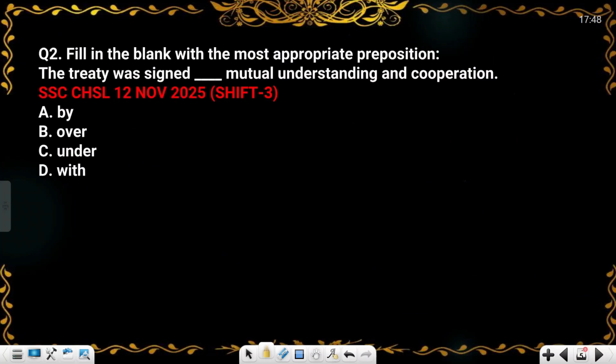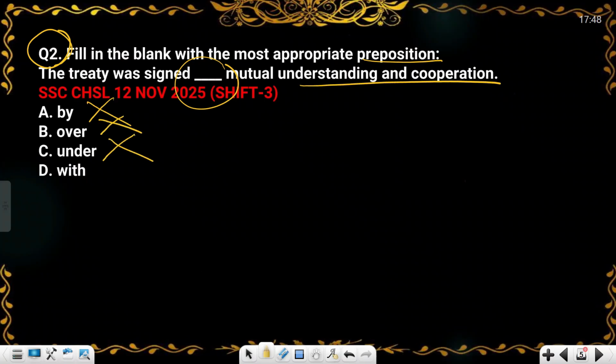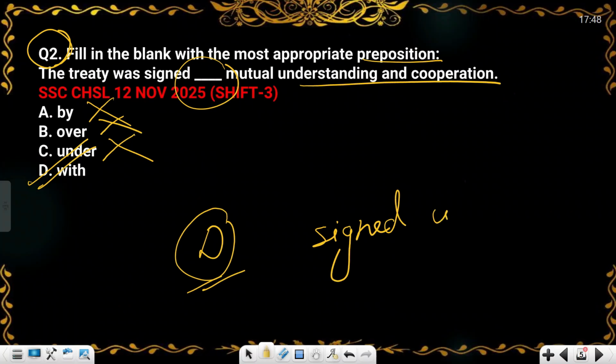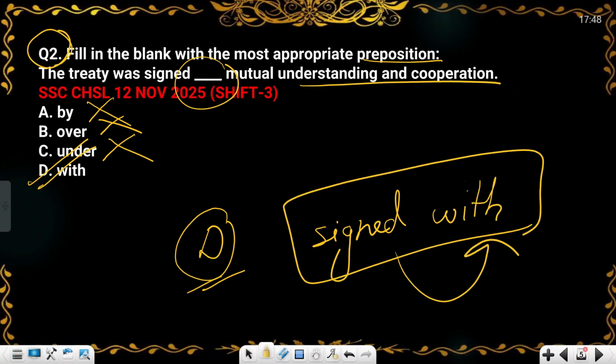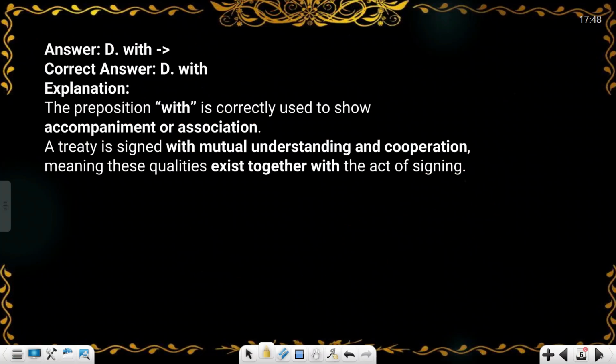Okay, let's move to our next question. The second question is that we have to fill in the correct preposition. The treaty was signed dash mutual understanding and cooperation. Signed by mutual understanding, signed over mutual understanding, signed under or signed with. With signed, we always write the preposition with. You have to keep this in mind. This is a fixed preposition: signed with.